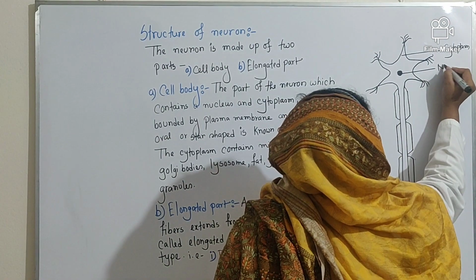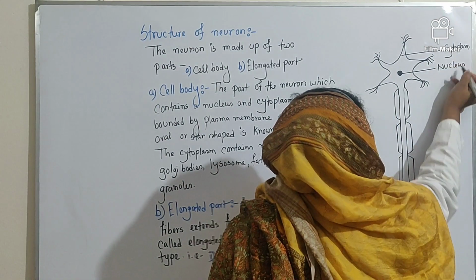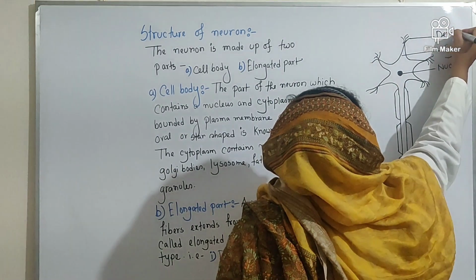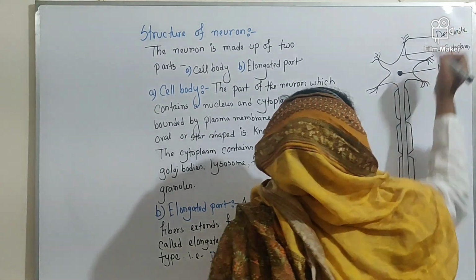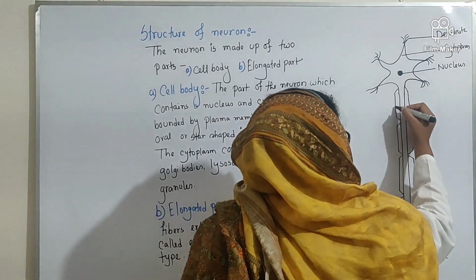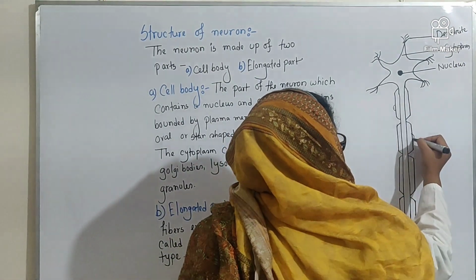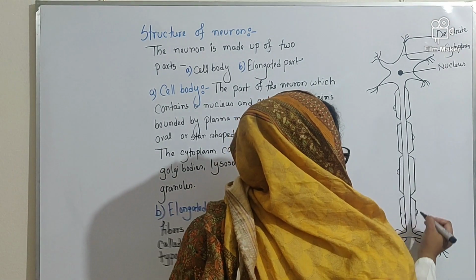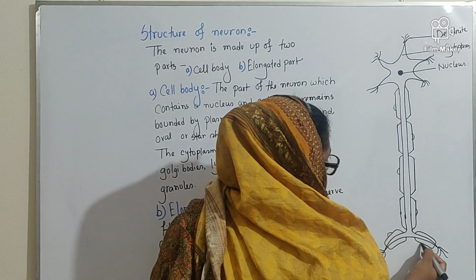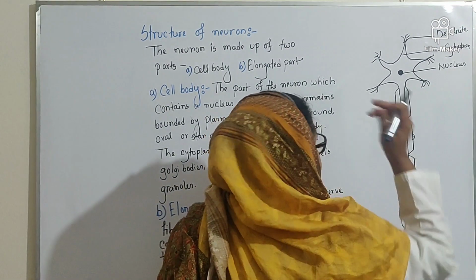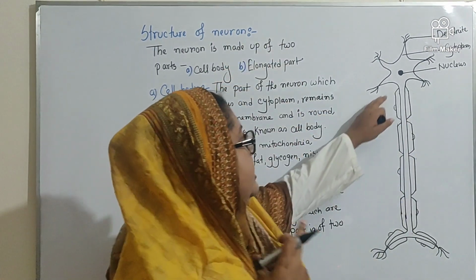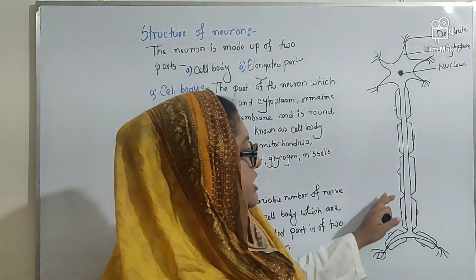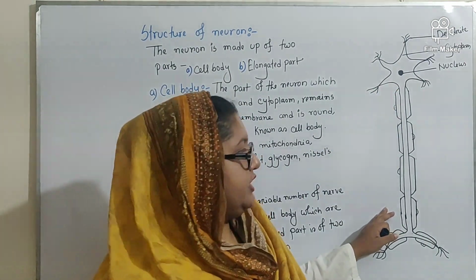This is the nucleus, dendrites, these are known as Schwann cells. You can draw these cells or mention here. These are the Schwann cells. Okay. The unbranched part that originates from the cell body is called the elongated part, that is called axon.